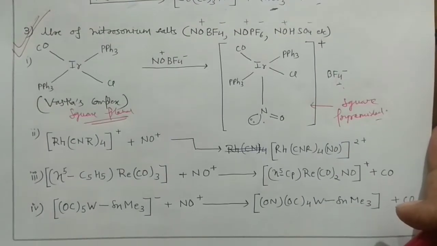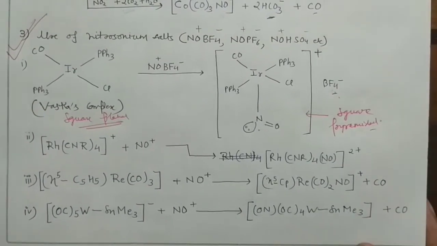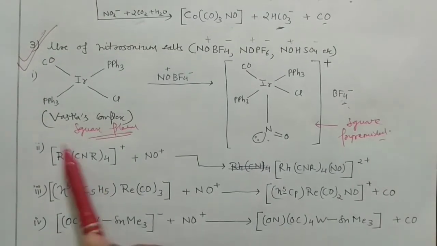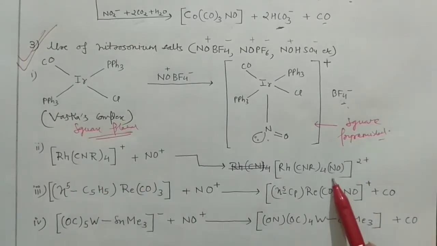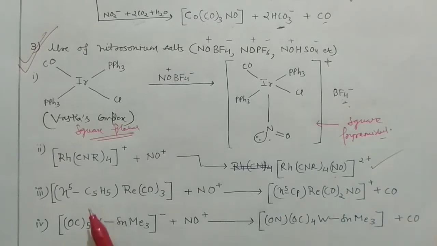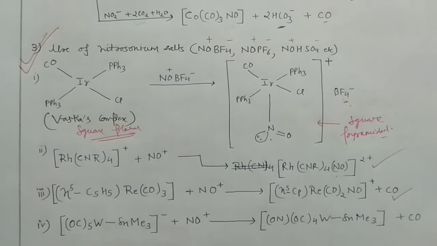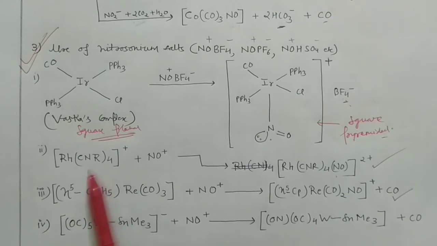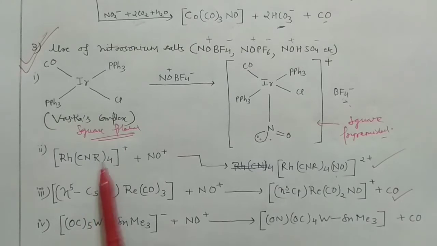And similarly with the help of these examples, you can take this rhodium complex with NO positive to produce this particular compound. Okay, again the theoretical part. Then you can take the cyclopentadienyl anion, and you can take this rhenium complex. Okay, and then you can react with this NO. The same reaction would happen actually, but in that case one of the CO will be removed. Right, so you can ask, sometimes you are removing CO, sometimes not. In that case we cannot remove CO because we are not having this CO here. So you are having the C and R. R could be anything, your ethyl, methyl and anything. Okay, then you are getting this particular compound.